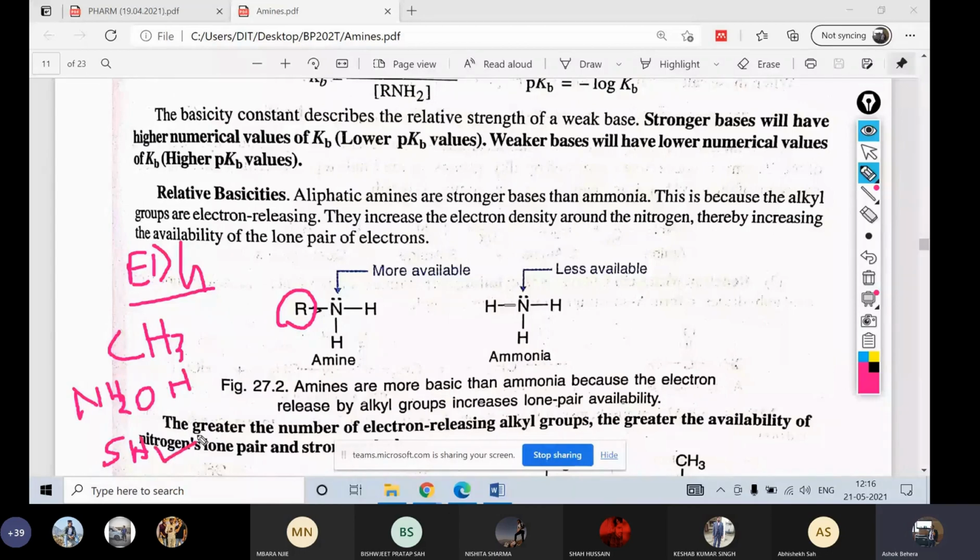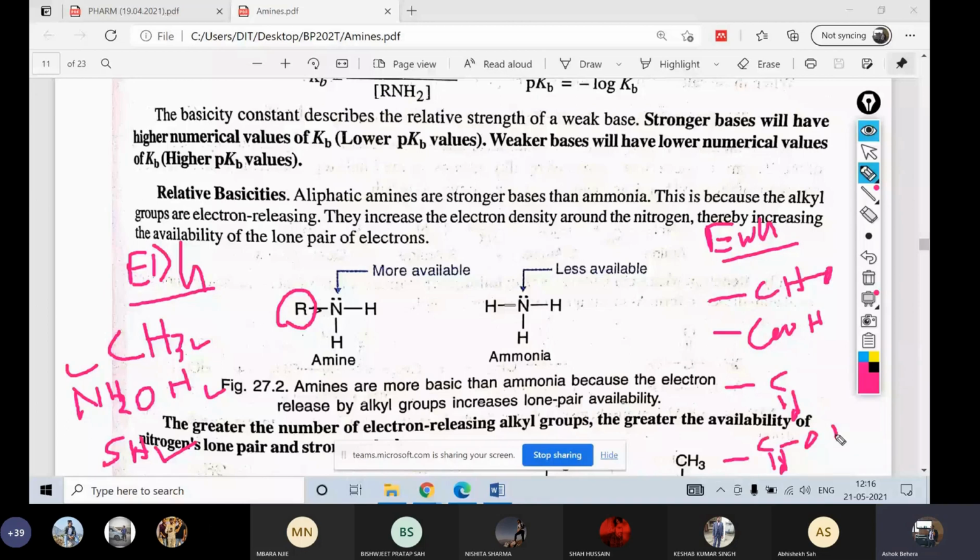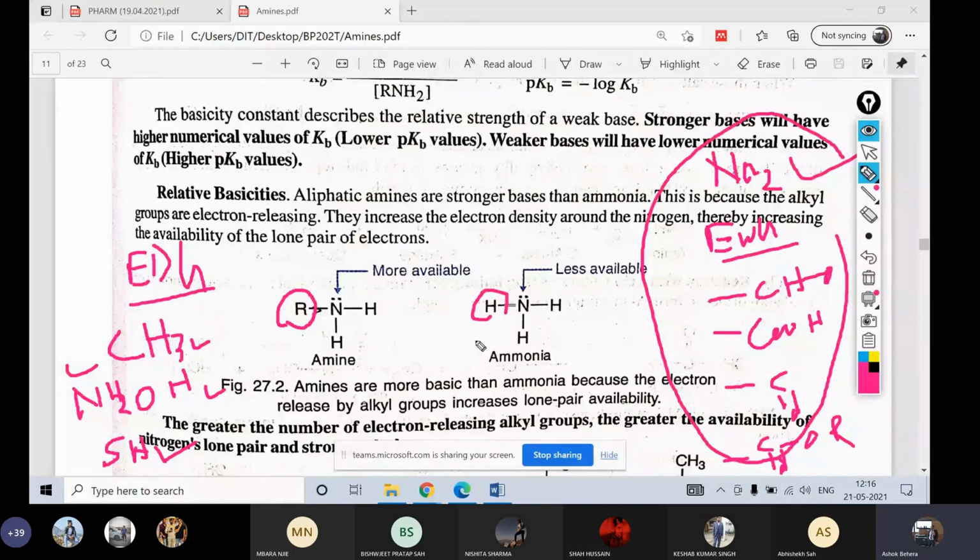What are the electron withdrawing groups, guys? I said you CHO, right? COOH. Okay. Then carbonyl group. Then esters. Okay, guys. Then you may have NO2, nitro group also. These are your electron withdrawing groups. If they are available in place of R, okay, so what happens? The basicity will decrease.